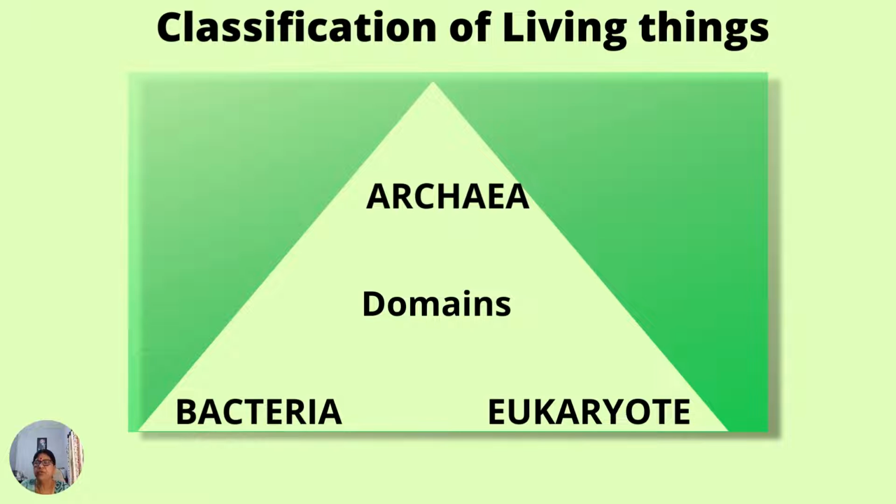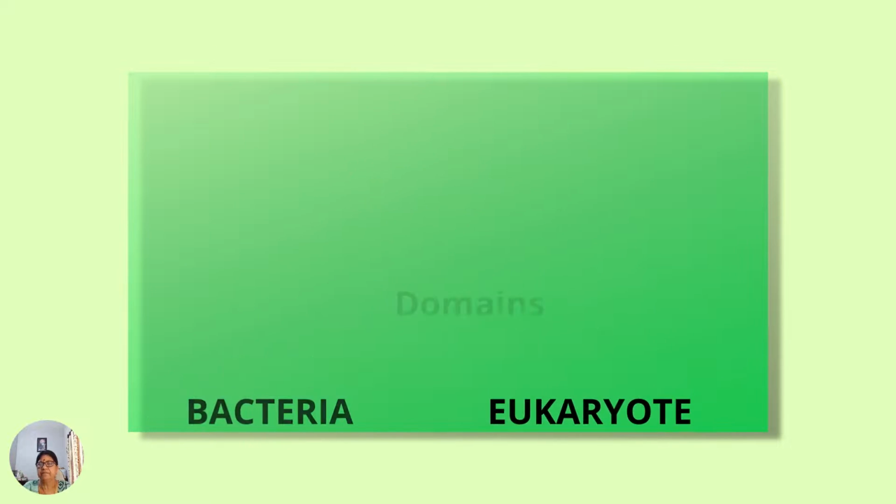Here, cellular life forms are divided into 3 domains. Domains are placed above the kingdom in the 7-level classification. There are 3 domains. They are archaea, bacteria, and eukaryote. Let's know a little more about each of them.